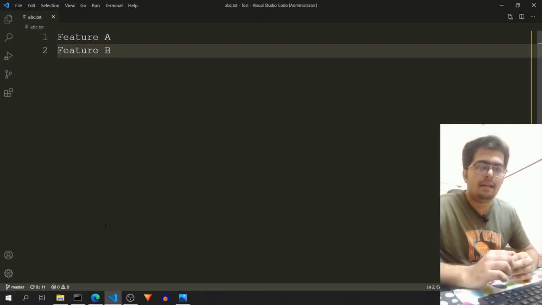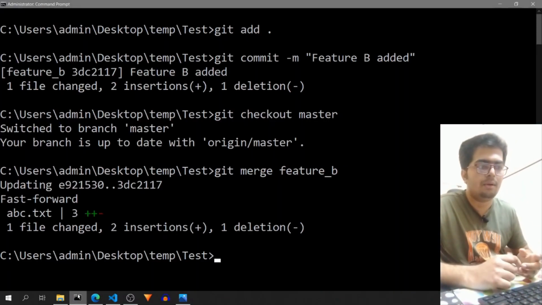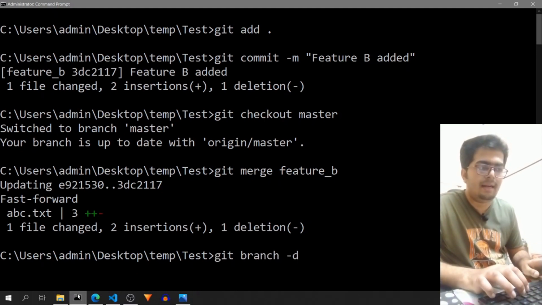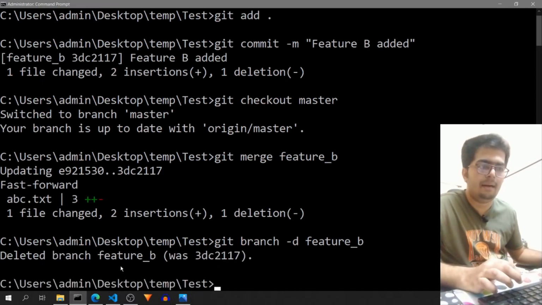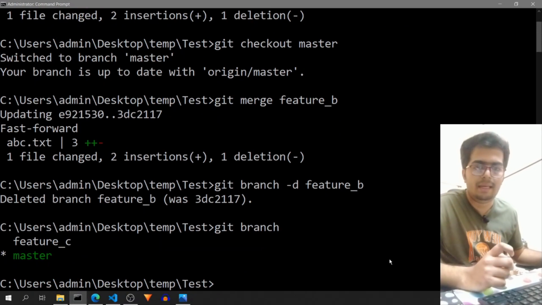Once you merge anything, you can choose to delete the branch because you have added all the changes from that branch to the master branch. So that branch is technically not needed. To delete a branch, you have to do git branch -d, which indicates deleting the branch, and the branch name that I want to delete. So feature B, I want to delete. Deleted branch feature B. And if I check the list of branches, feature B is deleted.